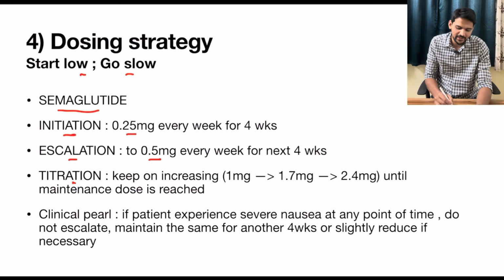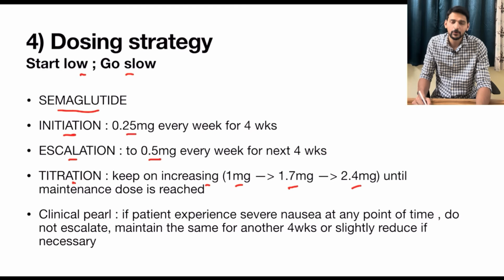Then comes the titration. We have to keep on increasing the dose. For example, 1 mg every week, 1.7 mg every week, 2.4 mg every week until the maintenance dose is reached. What is the maintenance dose? The dose level where the expected weight loss has happened. That will be the maintenance dose for that particular individual. So we have to maintain that particular dose.